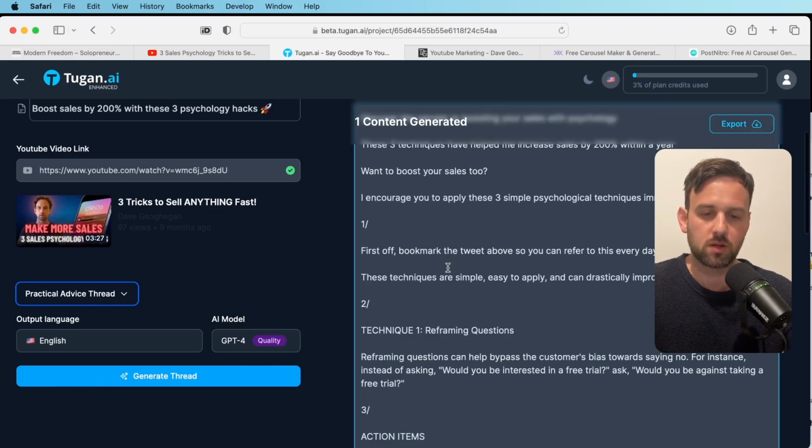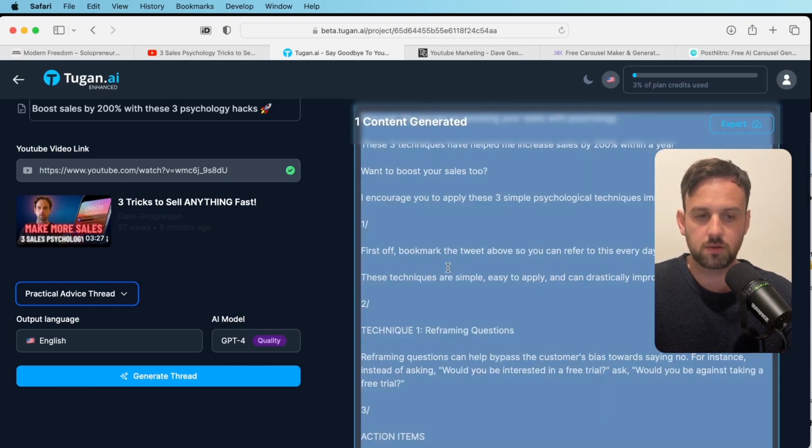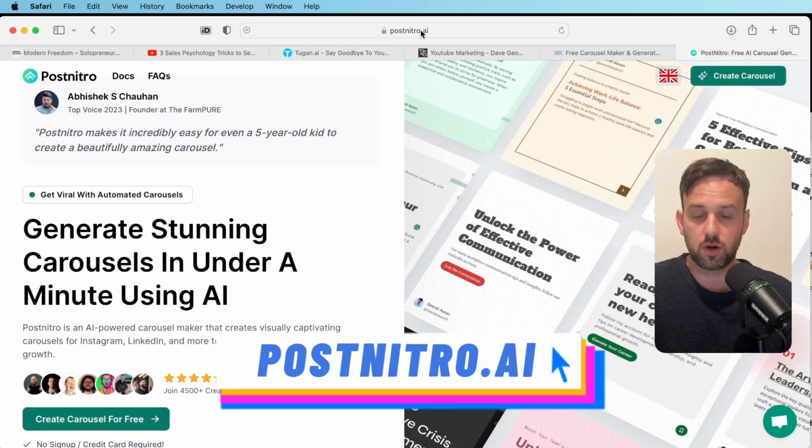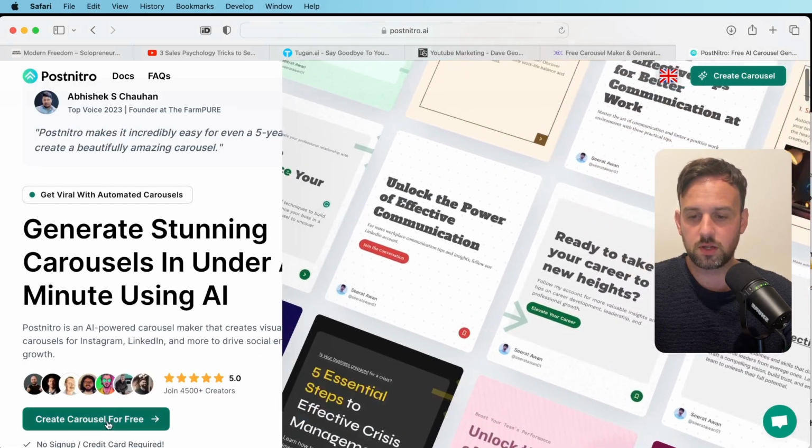Okay, once you're happy with that, I'm going to show you 2 ways you can turn this into a carousel. So what we want to do here is we want to copy it, and then you want to jump over to a website called postnitro.ai, and down here you can click on create carousel for free on the left hand side.